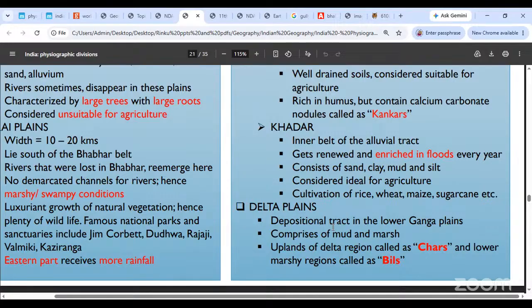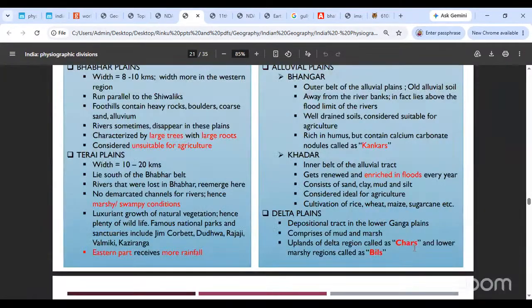दो words मिलेंगे आपको, जो lower line regions हैं, lower line marshy regions हैं, the ones that are closer to the sea, those get called as bills, and the upper ones, the ones that are closer to the land, they get called as uplands of the delta region get called as chars. Okay, chars and bills, just remember that these are parts of the delta. Okay, is this clear?